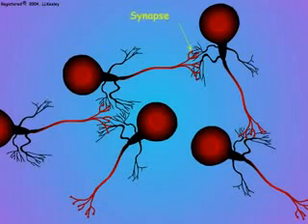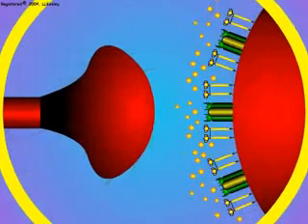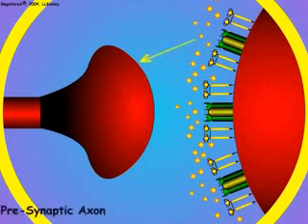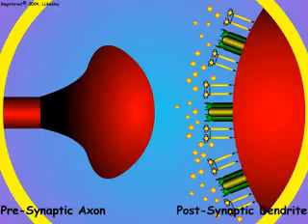Let us look closely at the organization of a synapse. The synapse consists of a button-like ending at the tip of the branches at the end of the presynaptic axon. This presynaptic button is separated by a gap from the dendrite of the postsynaptic neuron. The synaptic membrane of the postsynaptic dendrite has numerous sodium channels that are associated with proteins called receptors. Receptors can detect special chemicals released by the presynaptic axon terminal.